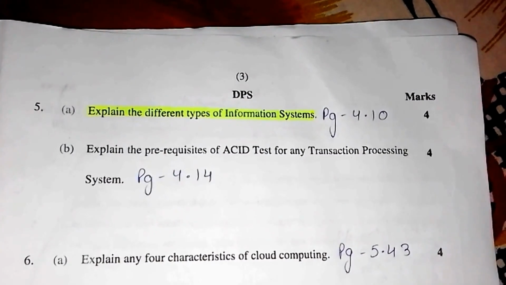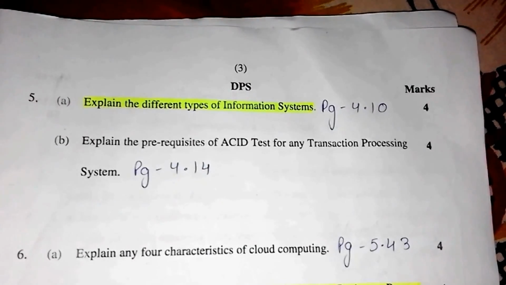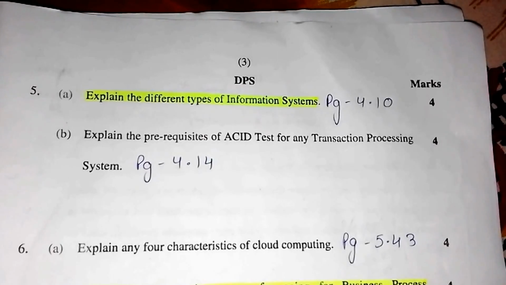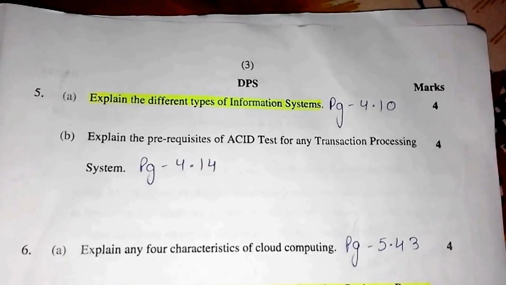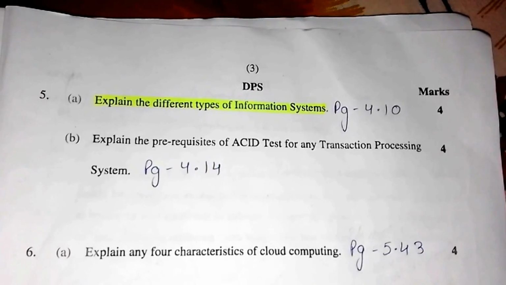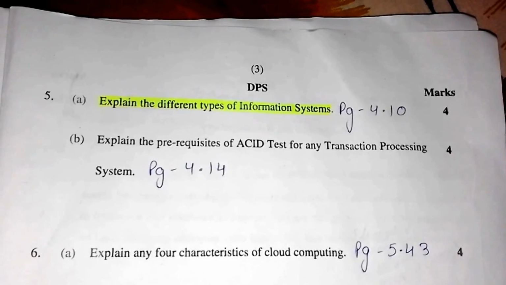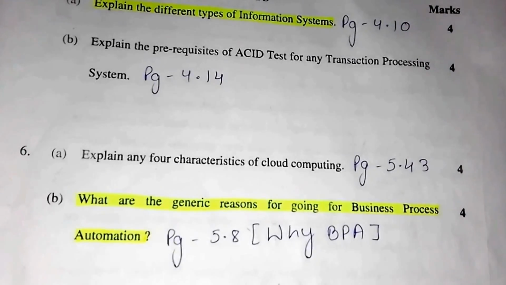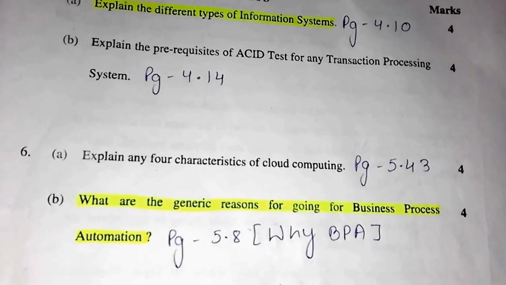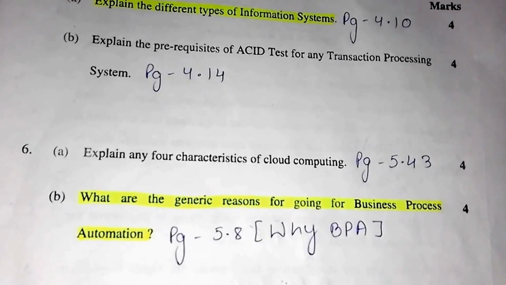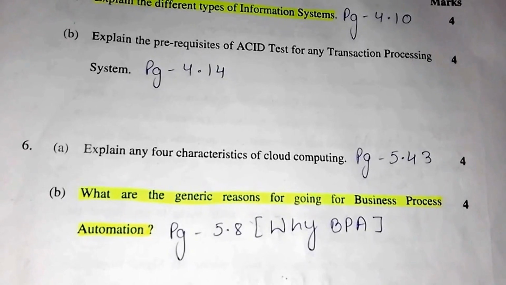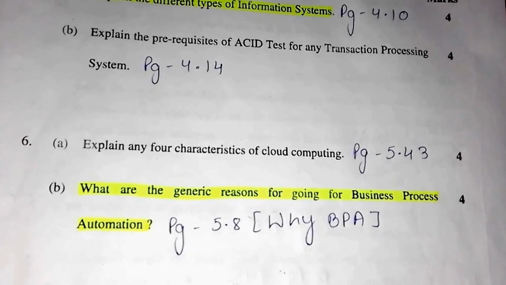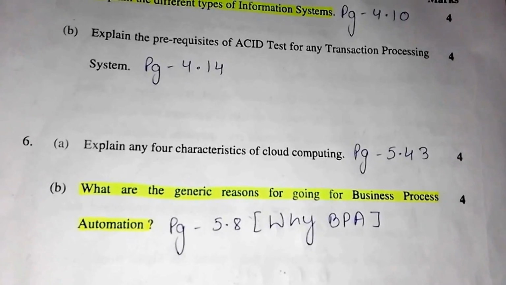Question 5 part A is explain the different types of information system. Its answer can be found on page number 4.10. Question 5 part B is explain the prerequisites of ACID test for any transaction processing system. Its answer can be found on page number 4.14. Question 6 part A is explain any 4 characteristics of cloud computing. Its answer can be found on page number 5.43. Question 6 part B is what are the generic reasons for going for business process automation. Its answer can be found on page number 5.8 as the question why BPA.